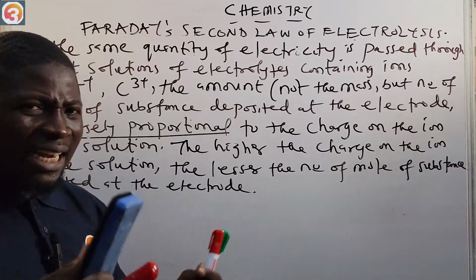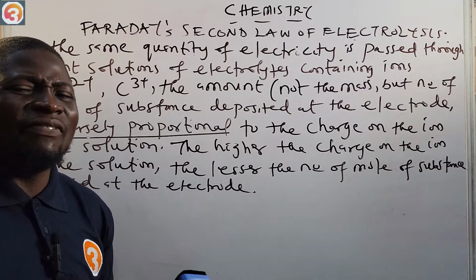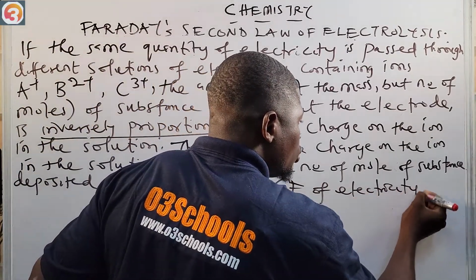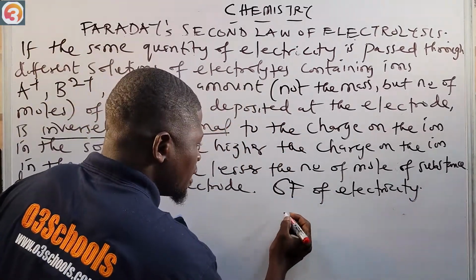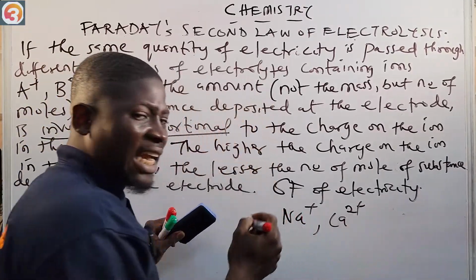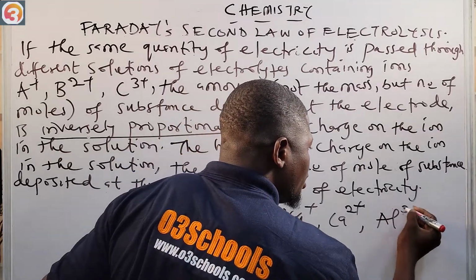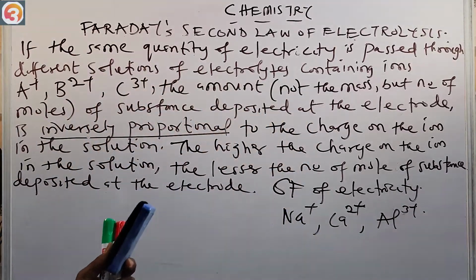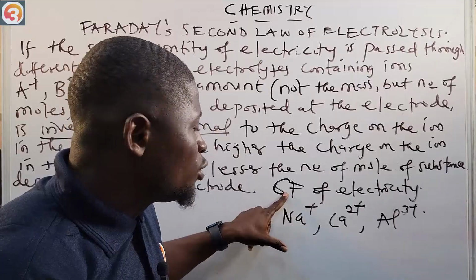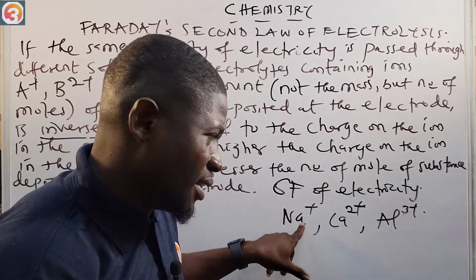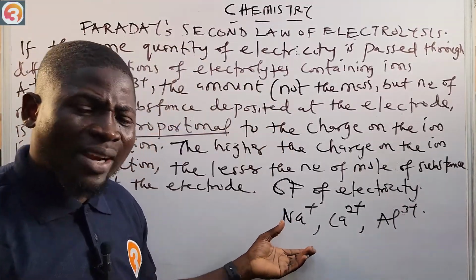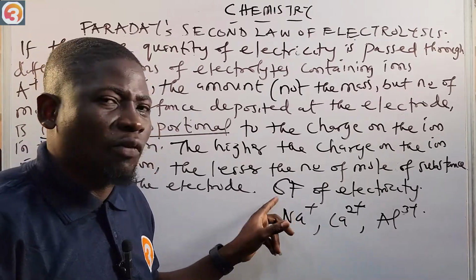Okay, so now let us see an example. Let's consider the effect of passing 6 Faraday of electricity through different electrolytes containing the ions Na plus, which is a univalent ion, Ca2 plus, which is a divalent ion, and Al3 plus, which is a trivalent ion. So we can calculate the number of moles liberated by this same quantity of electricity.